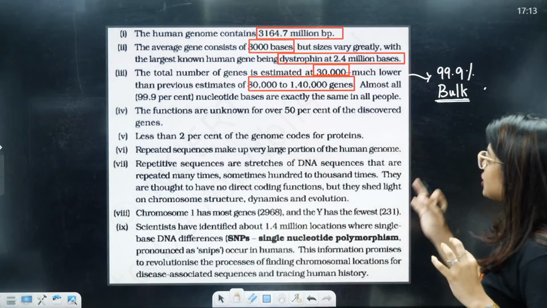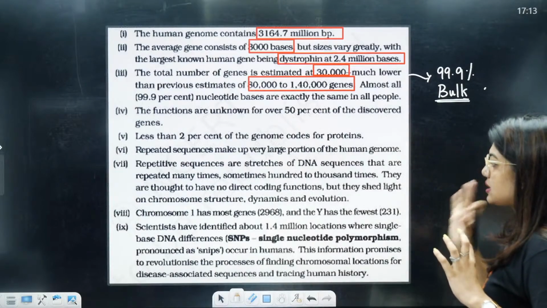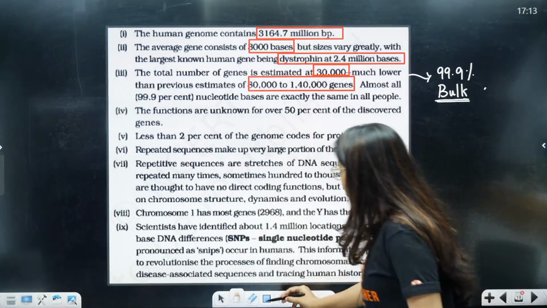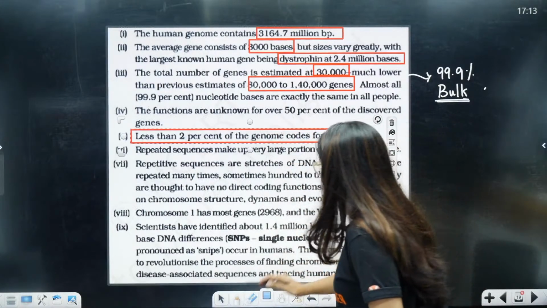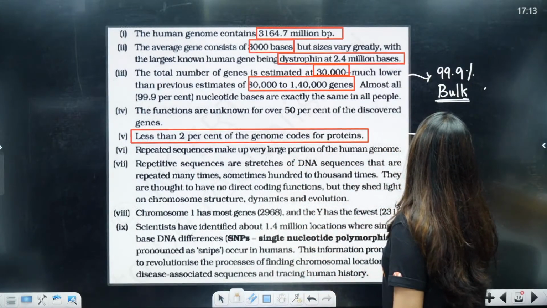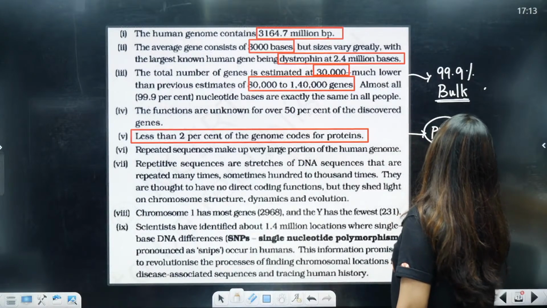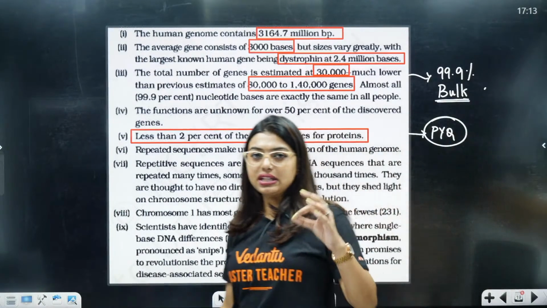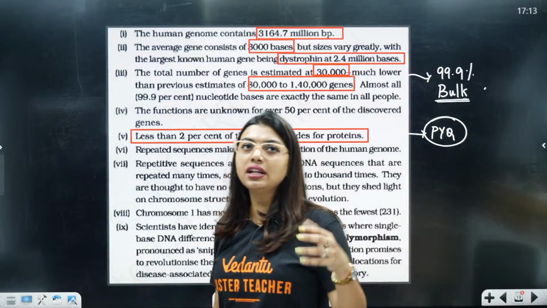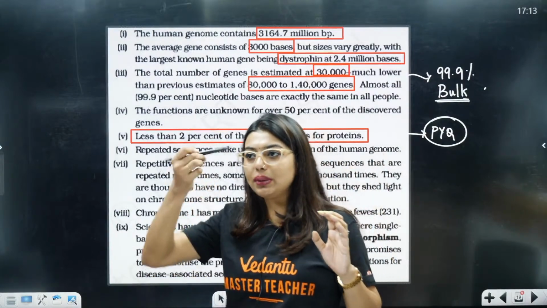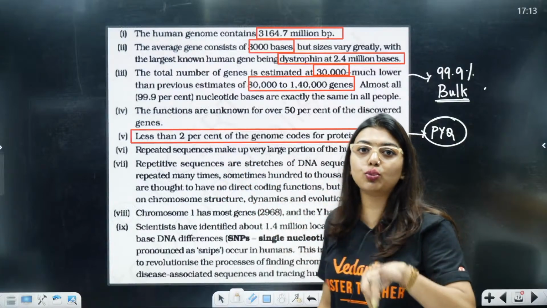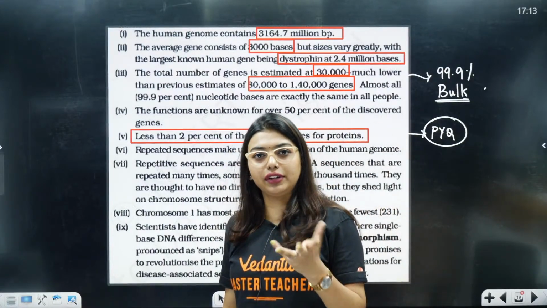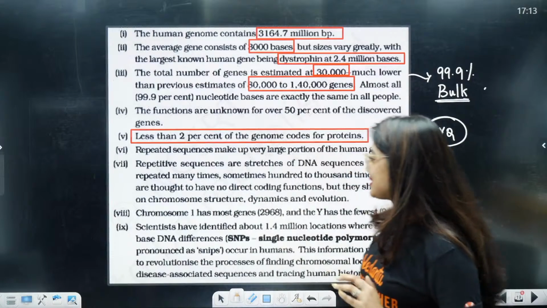Now, the functions are unknown for over 50% of the discovered genes. Less than 2% of the genome codes for protein. This question also has come, so this is an important PYQ. I saw this question today itself. They'll ask you more than 2%, less than 2%, equal to 2%, more than 5%. So your answer should be less than 2%. Please don't answer 2%. No, less than 2% only you answer.